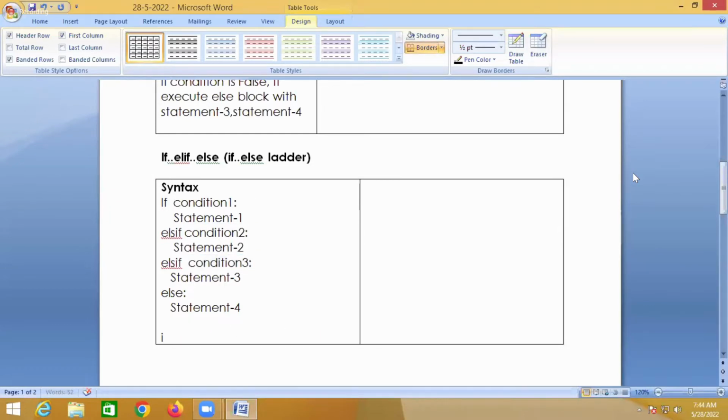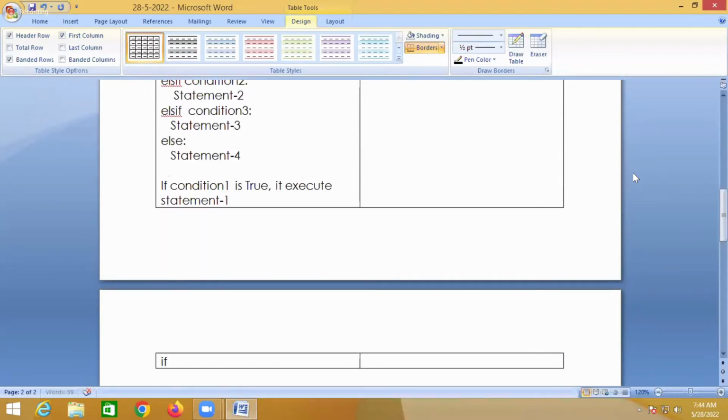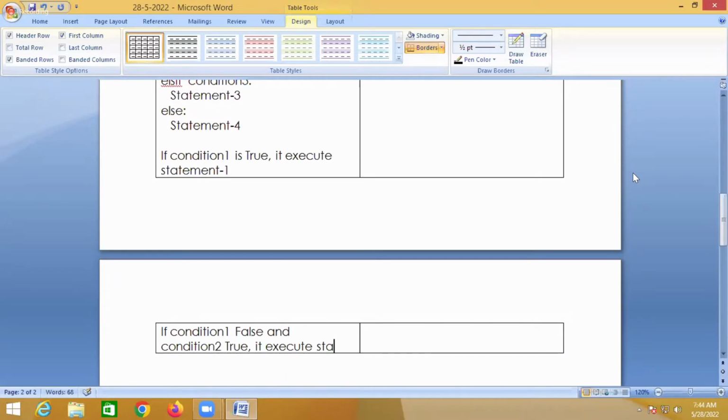So if condition 1 is true, it executes statement 1. If condition 1 is false and condition 2 is true, it executes statement 2.